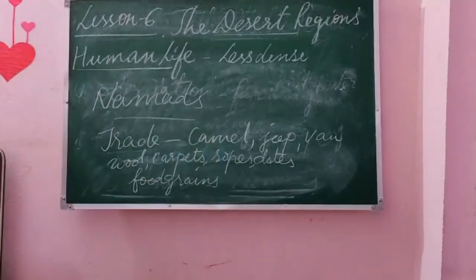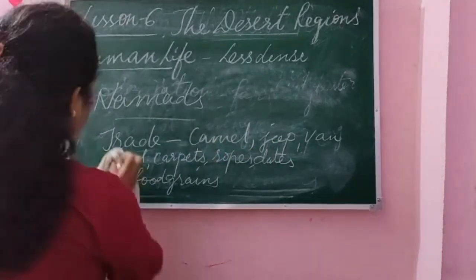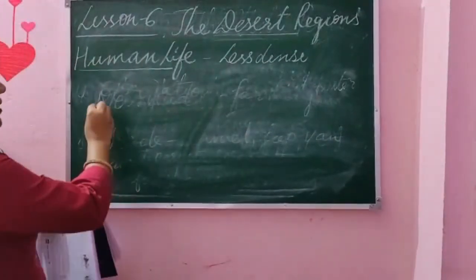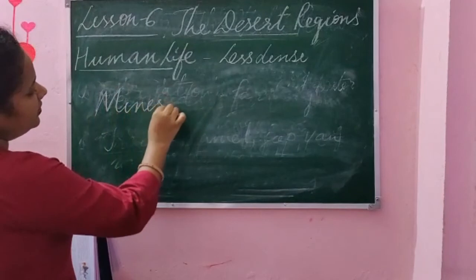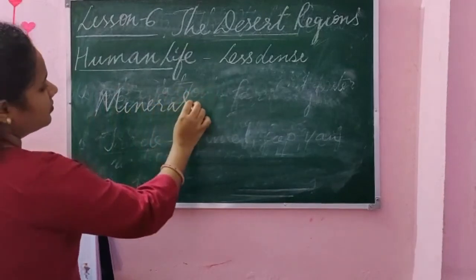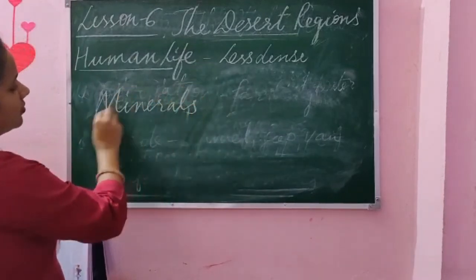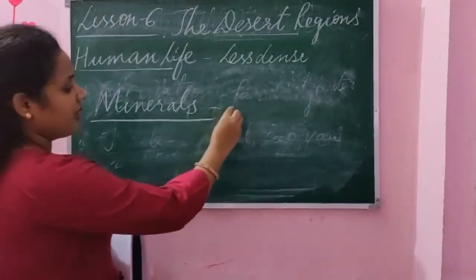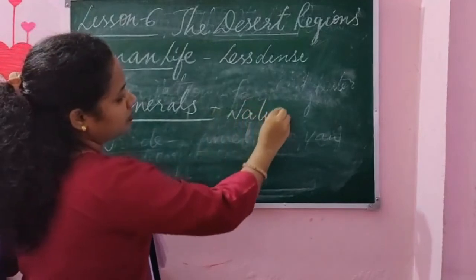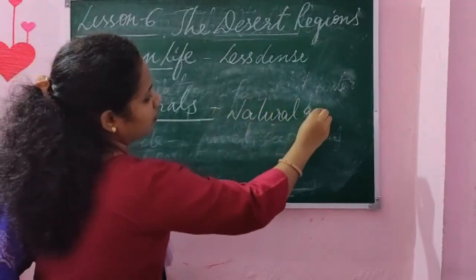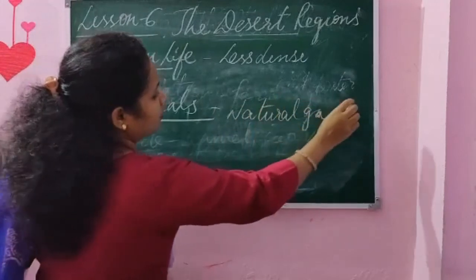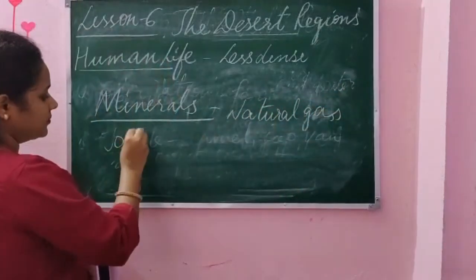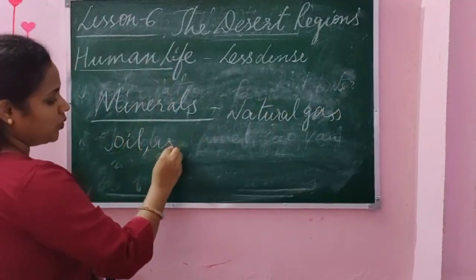Next, what we have learned is about the minerals. Which are the minerals? In the Arabian desert we learned they have natural gas, oil and iron ore.